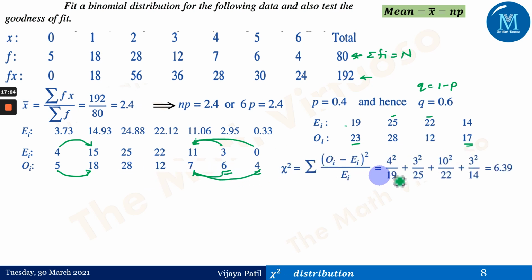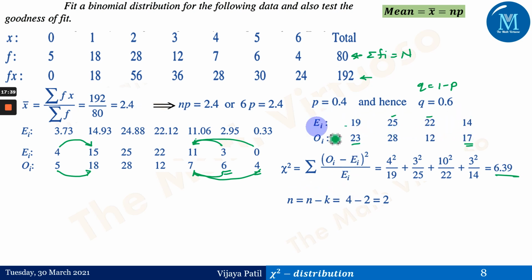So this chi-square is nothing but the sum of OI minus EI, the square, upon EI, which is 6.39. Now nu is equal to n minus k over here. That means, originally it was given as 4, right?